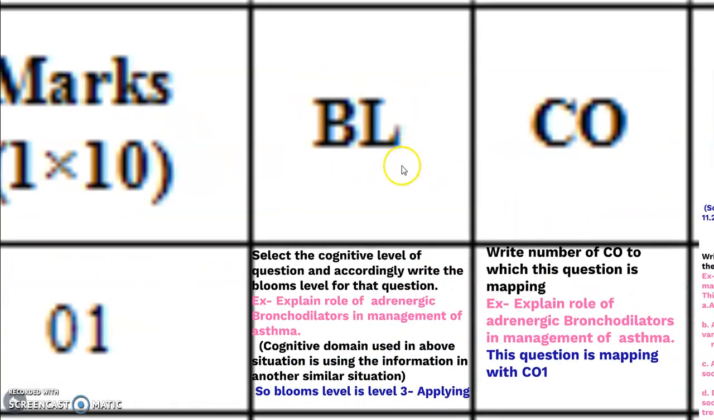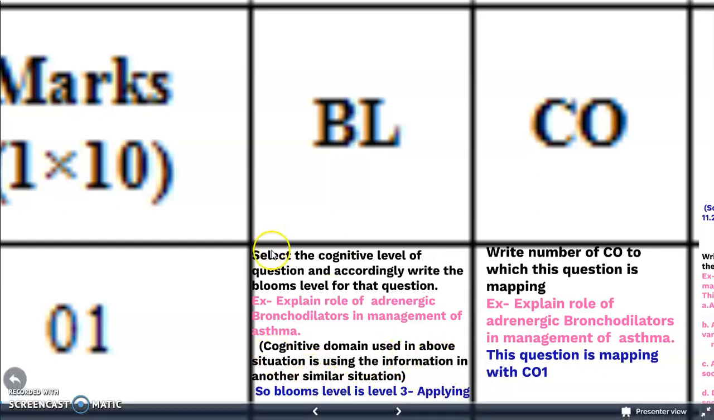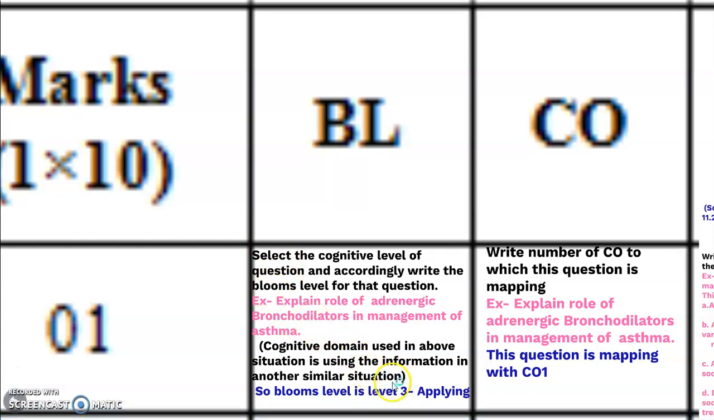Then what is the Bloom's level? Select the cognitive level for the question accordingly and write the Bloom's level for that particular question. How to select the Bloom's level? This I explained in a previous presentation. Then, explain the role of adrenergic bronchodilator in the management of asthma. Here we will use the Bloom's verb explain, and the cognitive domain used for the above situation is applying. Means this word explain is from cognitive level 3, and cognitive level 3 is the word applying. Means here we have to write the applying verb.